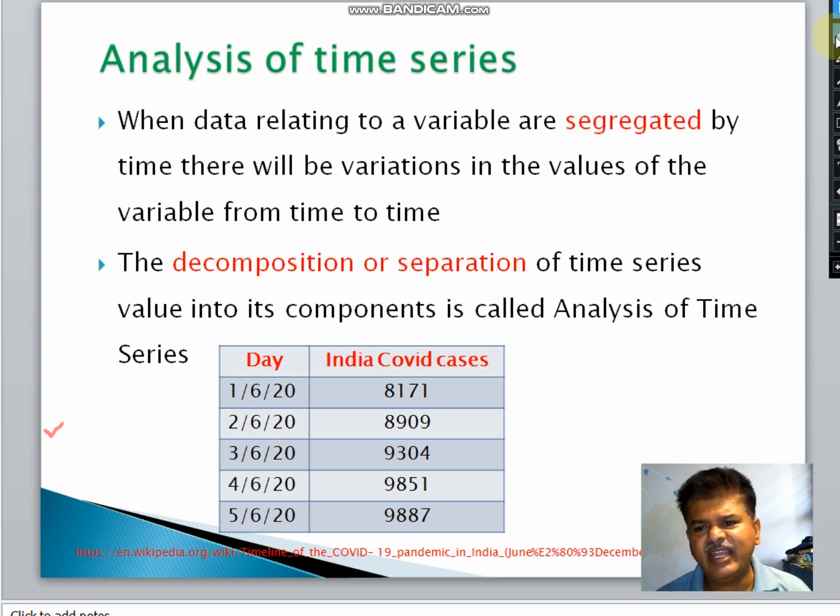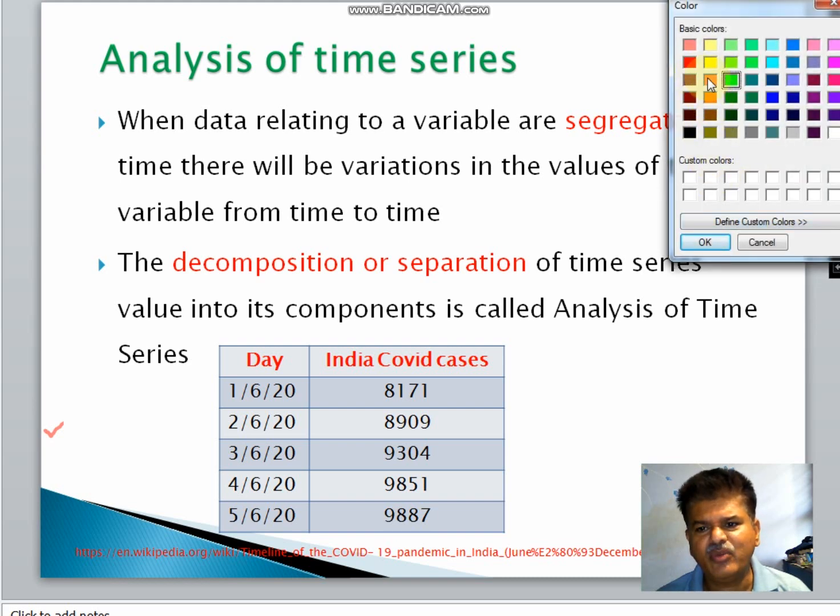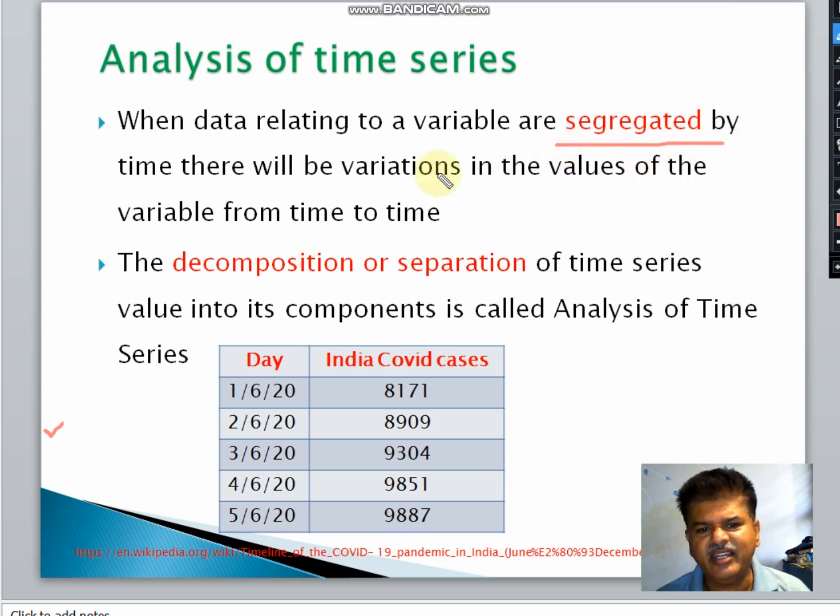Then what is analysis of time series? Whenever the underlying data is aggregated by time, that means the underlying data is classified as per the time period. We can see that there will be a variation in the values of the variable from time to time.